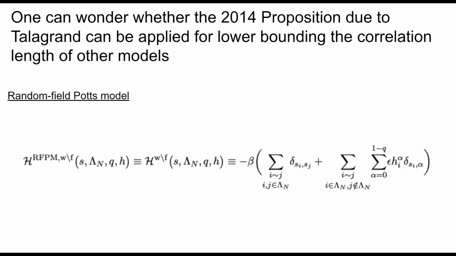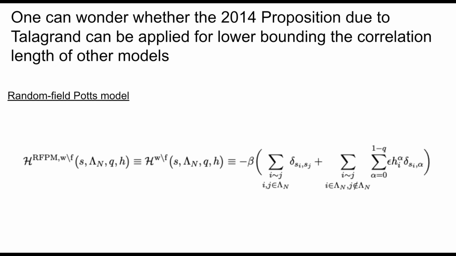But besides these arguments, one can wonder whether the 2014 proposition due to Talagrand can also be applied to lower bounding the correlation length of other models, in particular the random field Potts models. The authors suggest that the random field Potts model would have a correlation length scaling that agrees with the correlation length scaling that they established for the random field Ising model. And very briefly, to describe how the arguments would carry out in the main techniques, we can begin by defining the random field Potts model and introducing the related quantities to see how the argument would go.